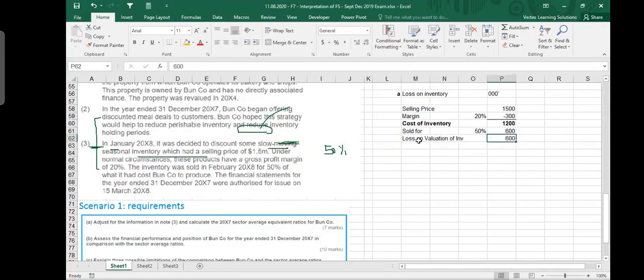Now that is something very important. You need to understand. You are making this loss because the goods cost you 1.2 million. You sold them for only 600,000. So you made a loss of 600,000. So where is this loss happening? Now please understand, this is not what you are going to write down in the exam. I'm just telling you here now. Your SOFP date is 31st December 2007. Your loss date is February 2008. And your authorization of financial statements date is 15th March 2008, which means that you booked the loss before the financial statements were authorized for issue.